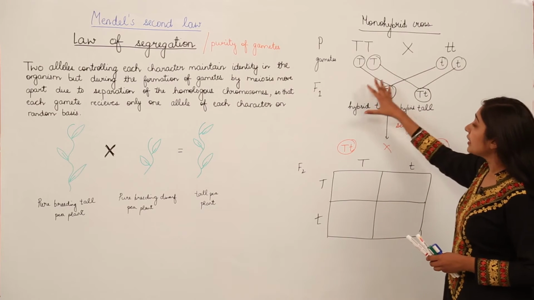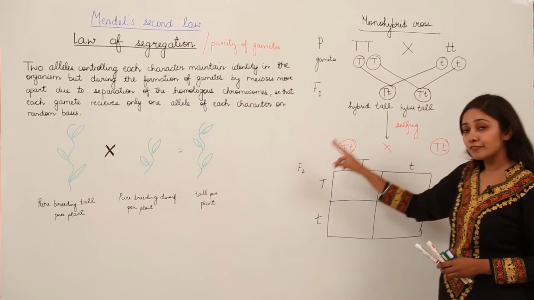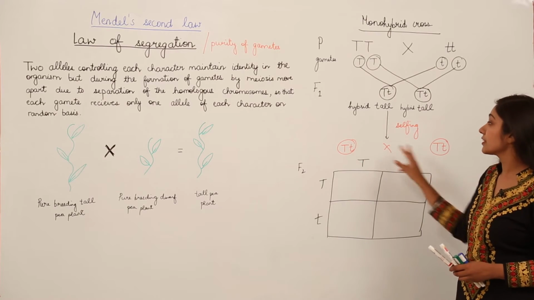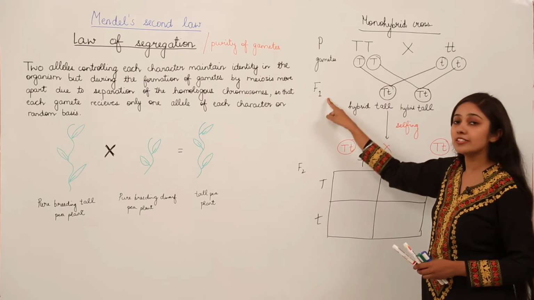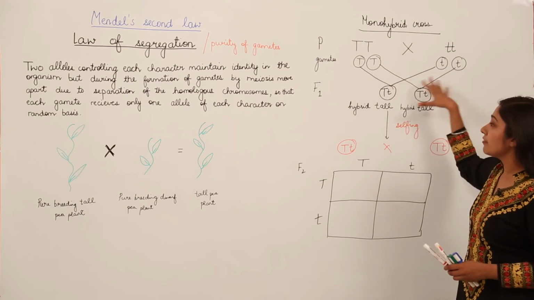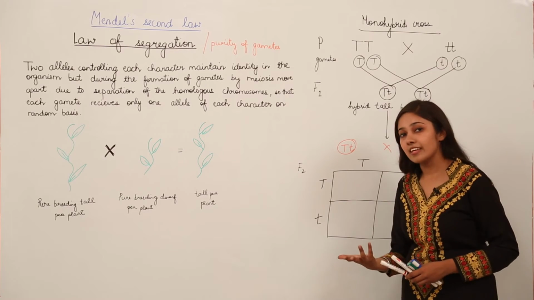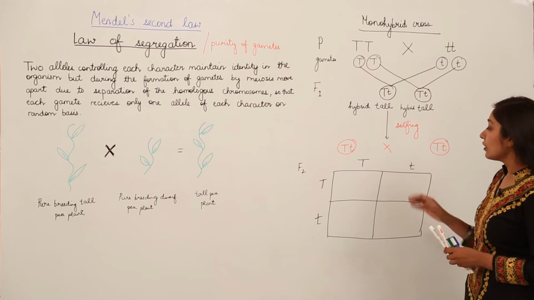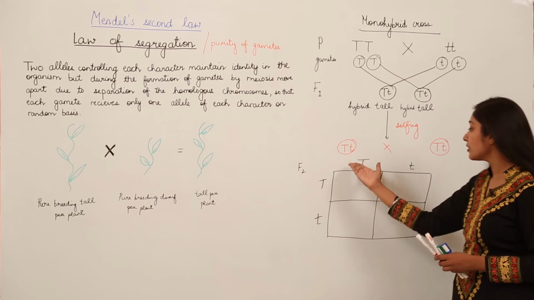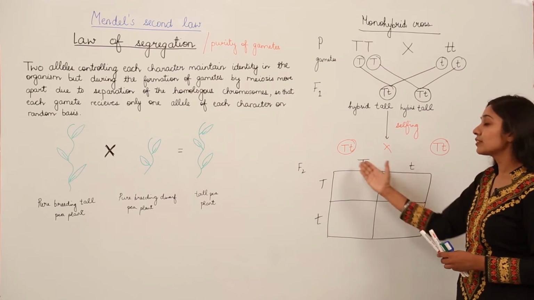Remember, in the F1 generation we had all hybrid tall pea plants, and for the F2 generation we do selfing, crossing the plants which were the result of the F1 generation. I am showing it here with the help of a Punnett square. You can also show it the way we got the F1 generation, but the Punnett square is drawn so that we have fewer errors when we make these crosses. We work out the combinations of alleles from the male gametes on the left hand side and the female gametes on the upper side.